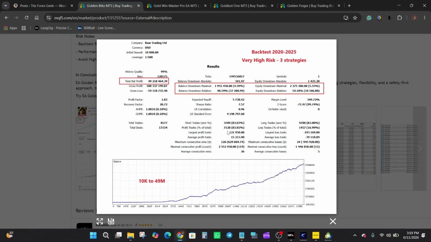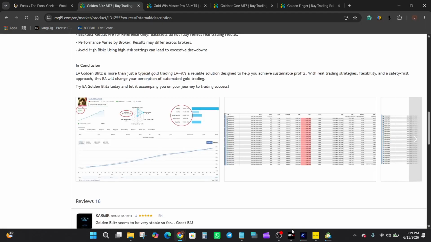7,120 were profitable trades. That gives us an 83.01% profitability. All right, the largest profit was 121,950. Largest loss was 243,169. The average profit 15,215.9. Average loss 39,118.09. So this tells me that the average risk to reward ratio is pretty bad. All right, we have a very good win rate, but the risk to reward ratio on average is pretty bad. But let's just head over to our strategy tester right away.